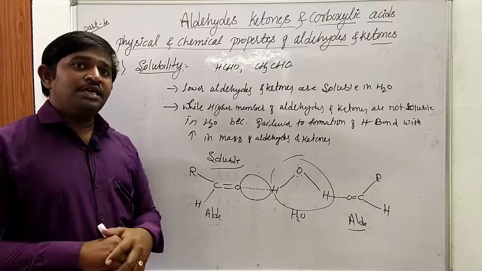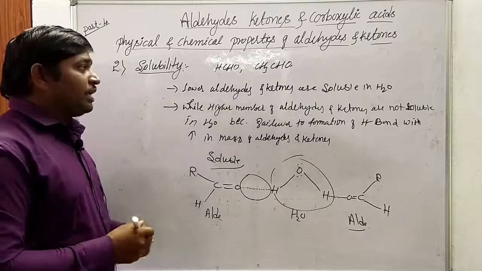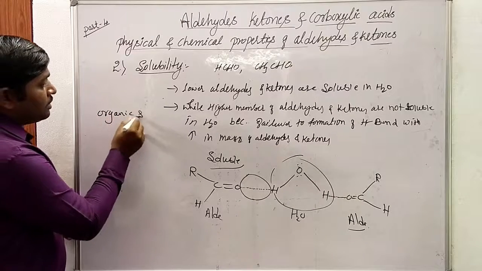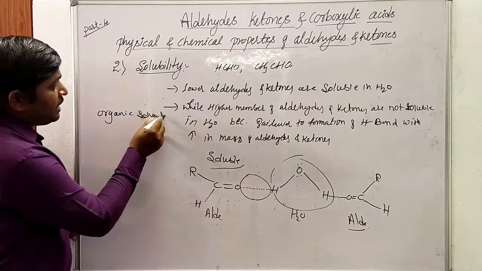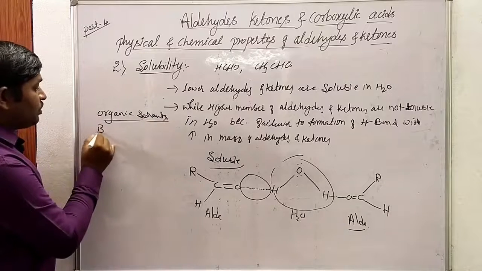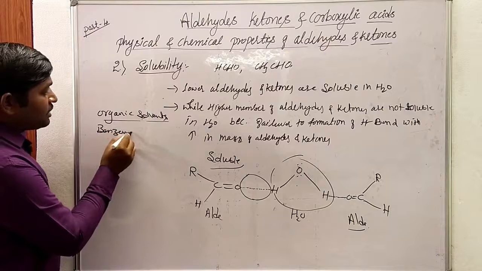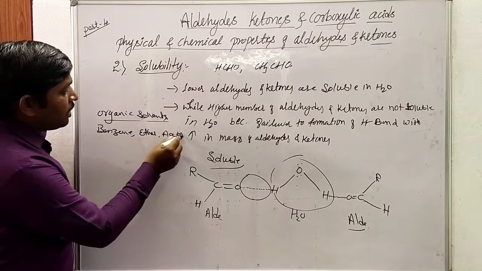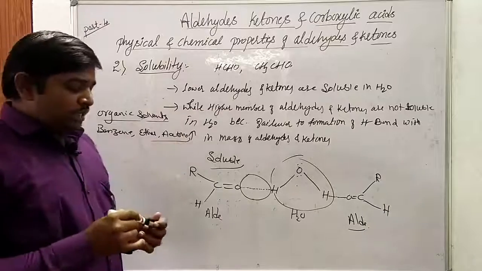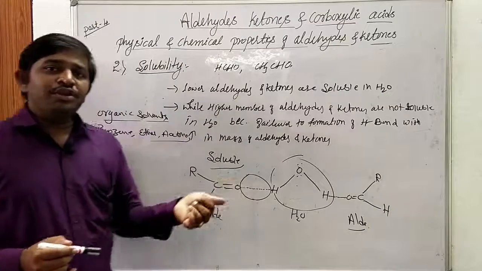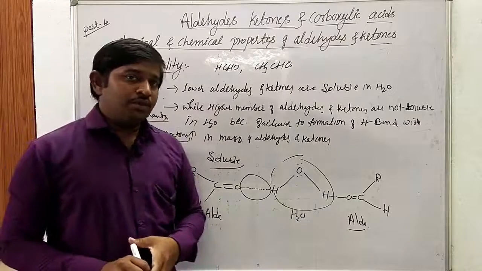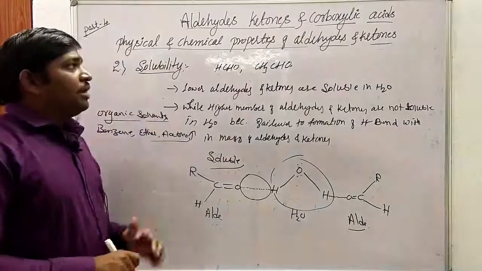They can be dissolved in the corresponding organic solvents, solvents such as benzene, ether, acetone, etc. Those are the organic solvents that can be used for the solubility of higher aldehydes as well as higher ketones.